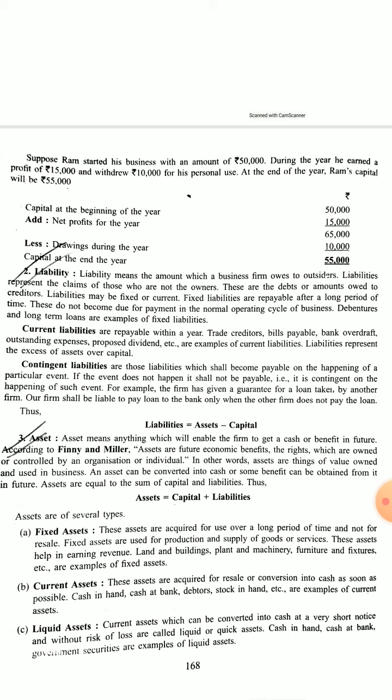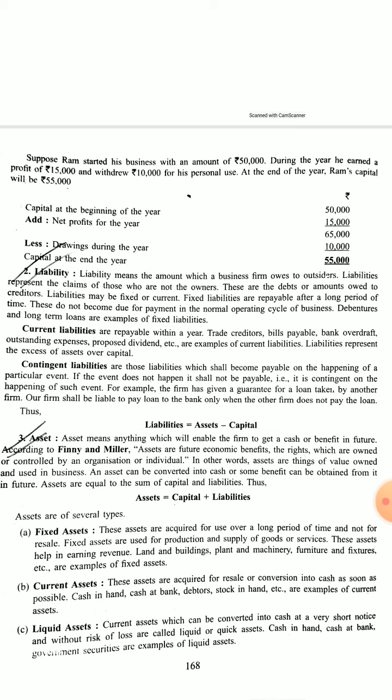You may think that net profit will be withdrawn by the proprietor, but yes, that will be done. But at first we add it to the capital because drawings are subtracted from the capital. Whatever the proprietor draws for his personal use is called drawing, and that drawing during the year will be subtracted from the capital plus net profit. So we will get at the end of the year the amount of capital.